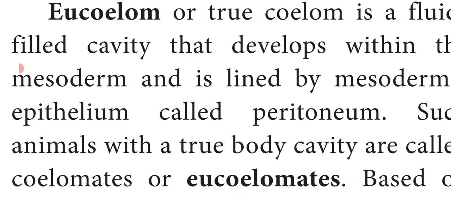The outer lining of mesoderm is called parietal peritoneum and the inner layer of the mesodermal lining is called visceral peritoneum. Such animals with a true body cavity are called coelomates or eucoelomates. In eucoelomates the true coelom or body cavity is present, lined with the mesodermal cells, and filled with a fluid called coelomic fluid.